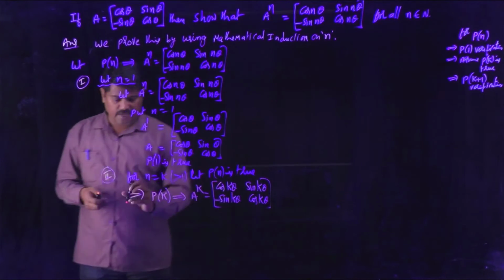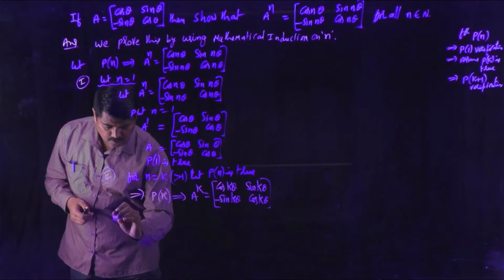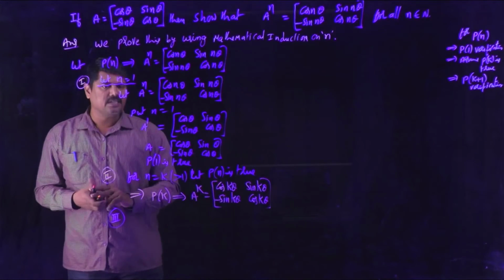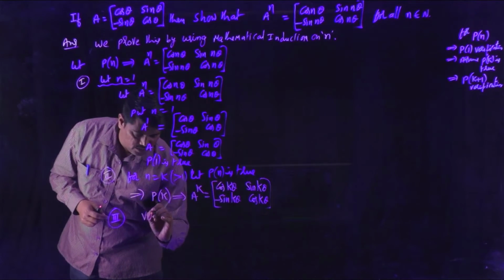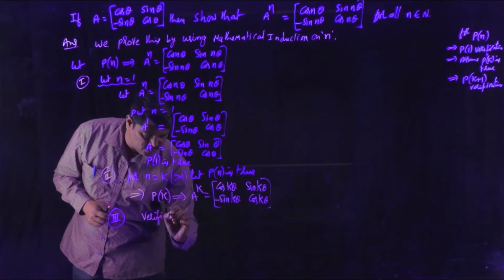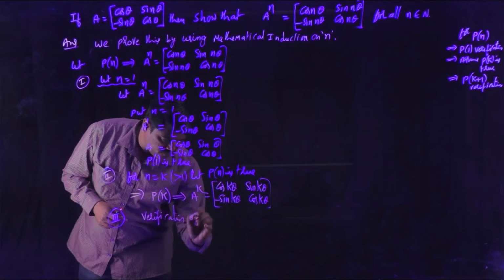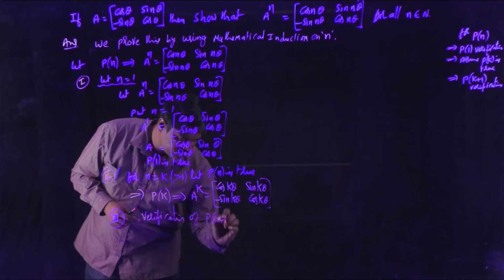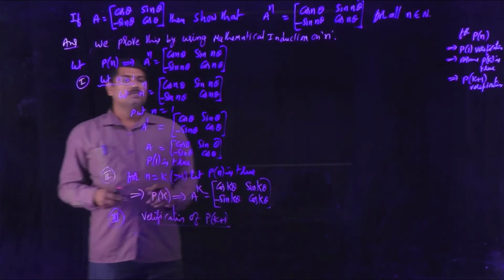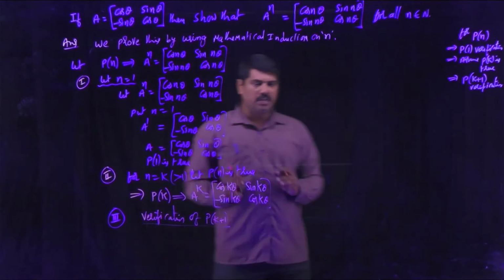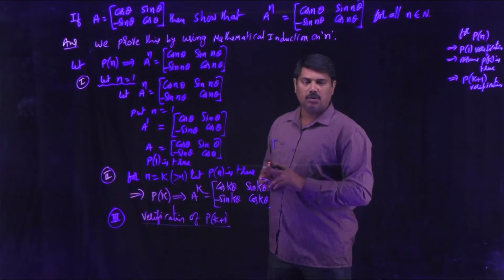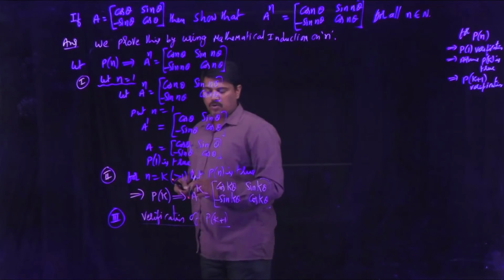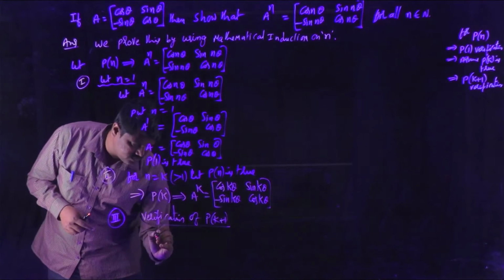Now in the third step we are going to verify P of k plus 1. So you have to verify the statement is okay even if you consider n is equal to k plus 1. For that you have to consider A power k plus 1.